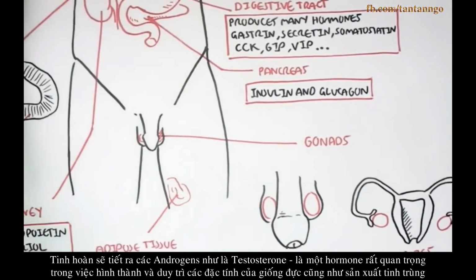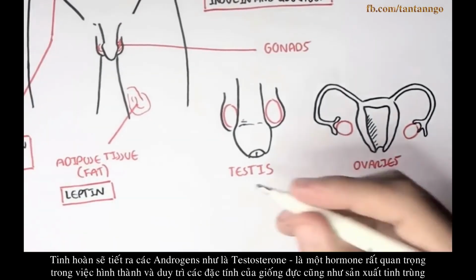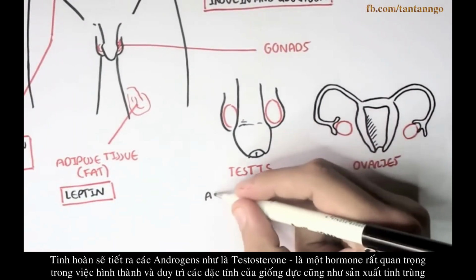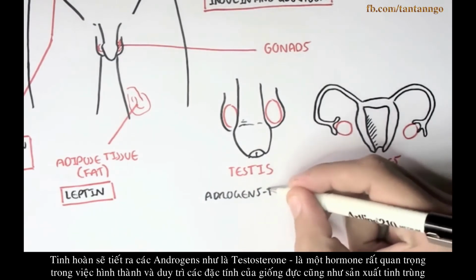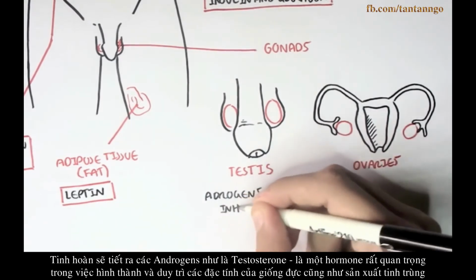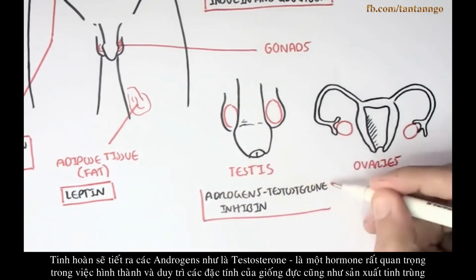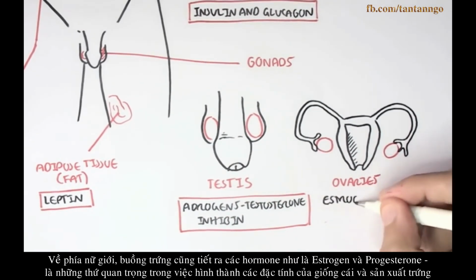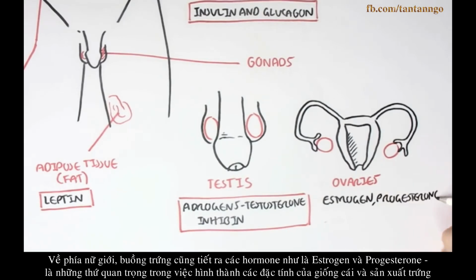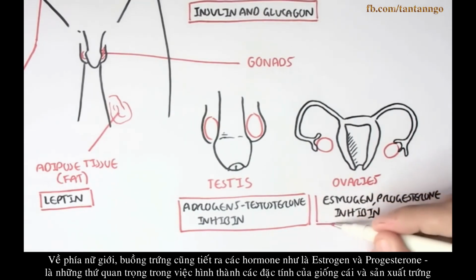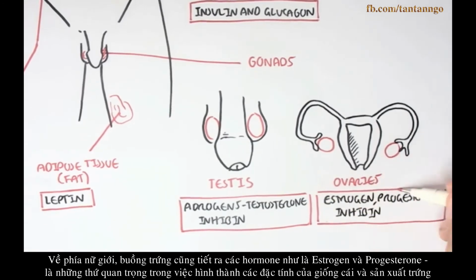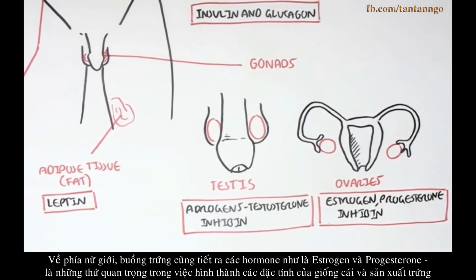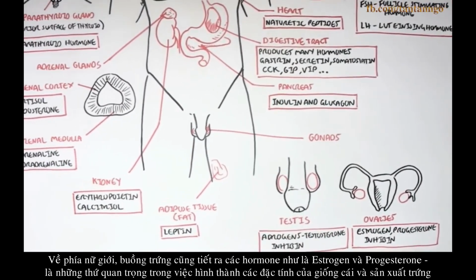In the testes we have cells that secrete androgens such as testosterone, which is important for promoting male characteristics as well as sperm production. And then in the ovaries for the female, we have important hormones being secreted such as estrogen and progesterone, which are important in female characteristics and egg production.